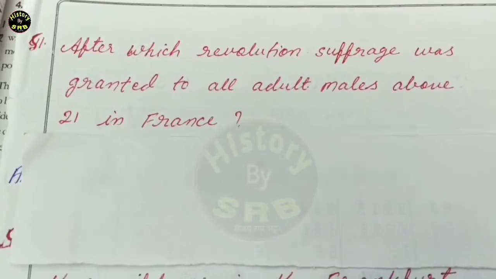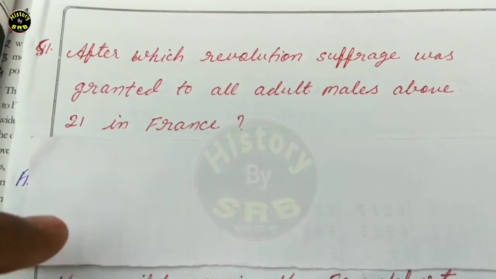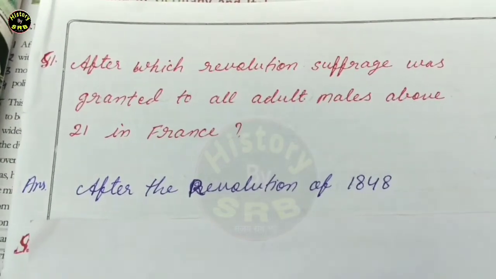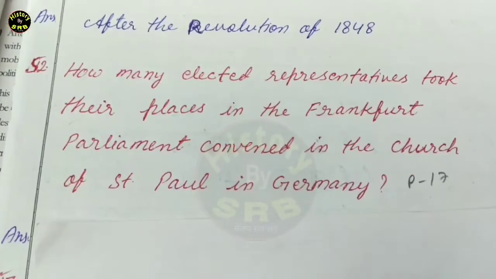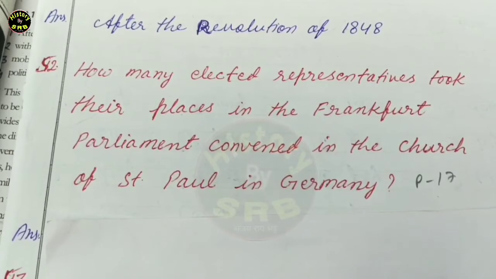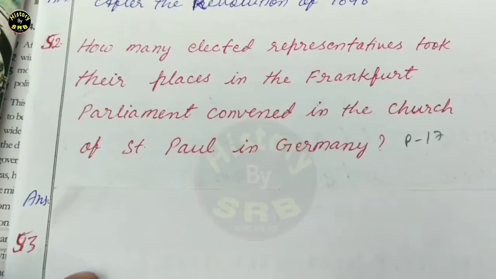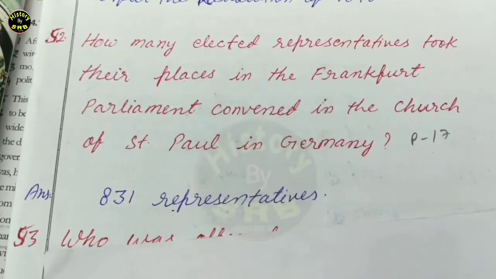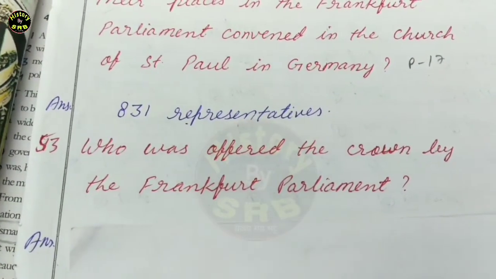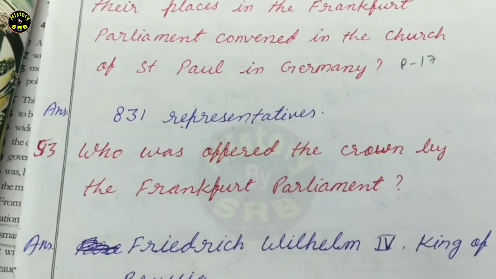Now question number 51. After which revolution was suffrage guaranteed to all adult males above 21 in France? The correct answer is after the revolution of 1848. Question number 52. How many elected representatives took their places in the Frankfurt Parliament convened in the Church of St. Paul in Germany? The correct answer is 831 representatives. Next question. Who was offered the crown by the Frankfurt Parliament? The correct answer is Frederick Wilhelm IV, King of Prussia.